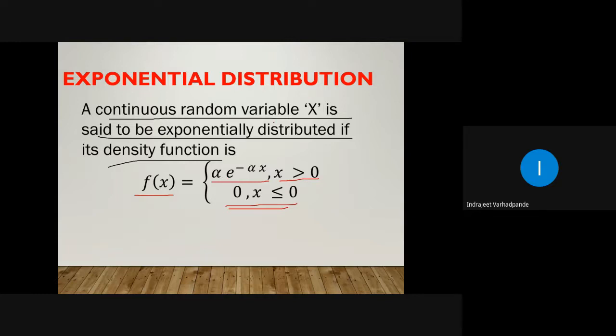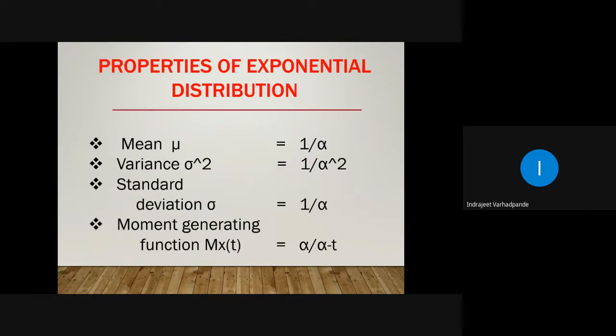So a continuous random variable x, if it has the density function f of x is equal to alpha e to the power minus alpha x, x greater than 0 and 0 for x less than 0, in that case we say that it is exponentially distributed. Now, whenever there are so many quantities which can be classified into an interval or a range, we usually apply the exponential distribution.